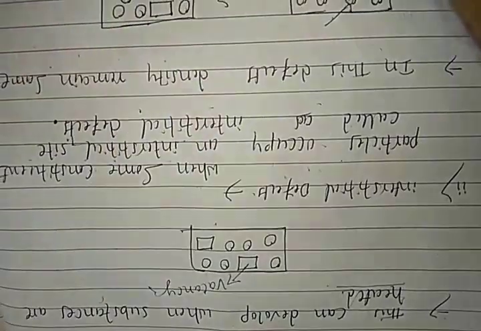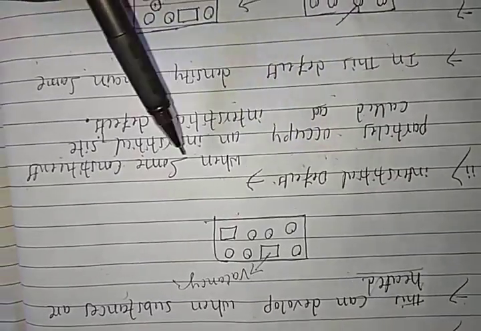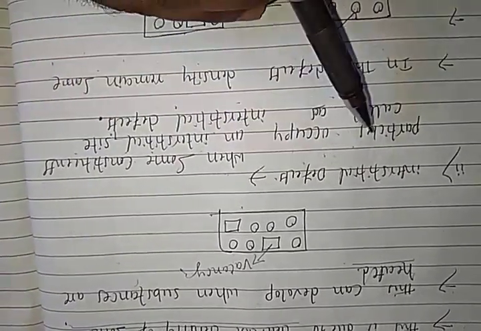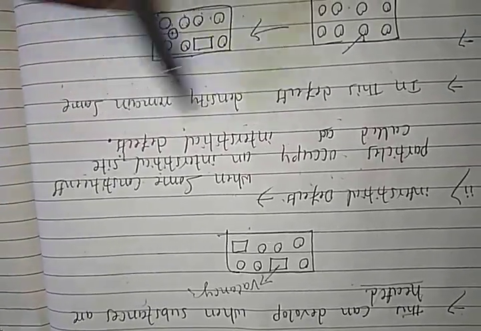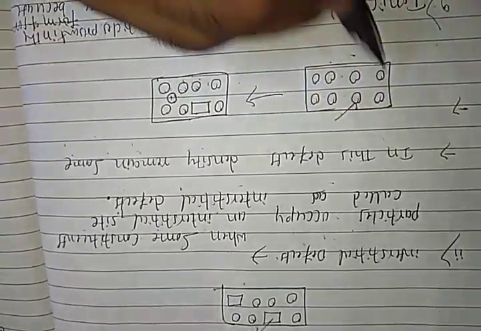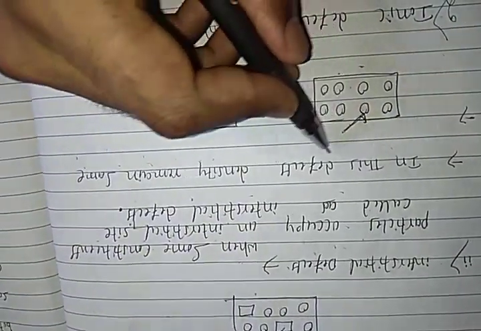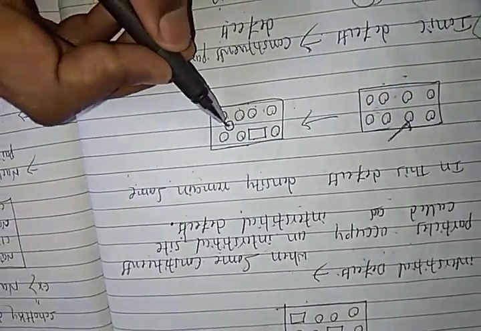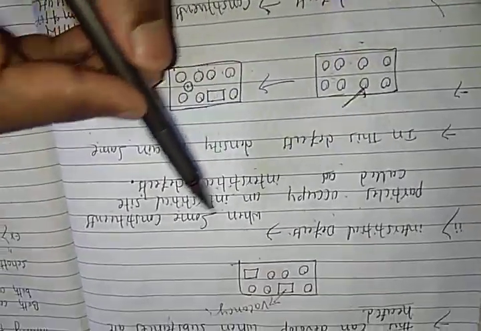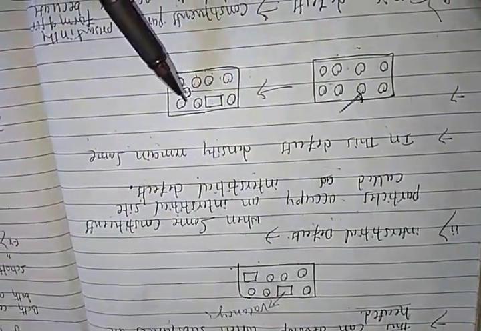Second one, interstitial defects students. When some constituent particle occupies an interstitial site, it is called an interstitial defect. In this defect the density remains the same. Look here: this is a regular arrangement of the crystal in which we remove the second atom and place it here, so the constituent particle occupies an interstitial site.